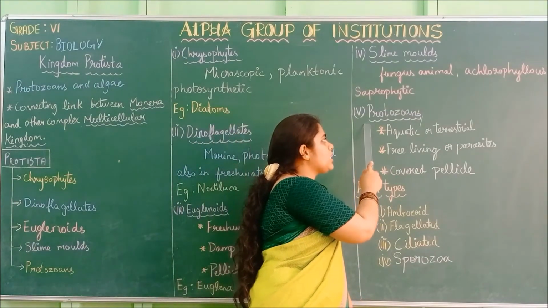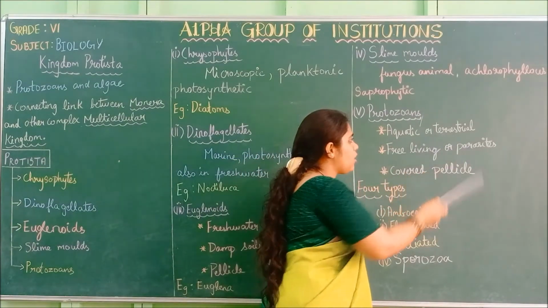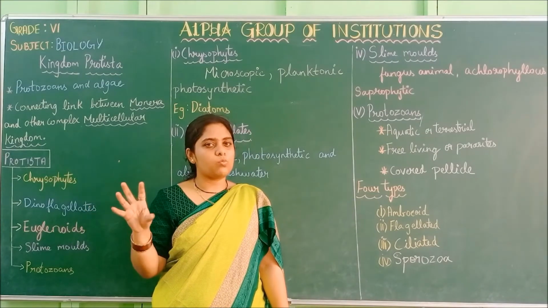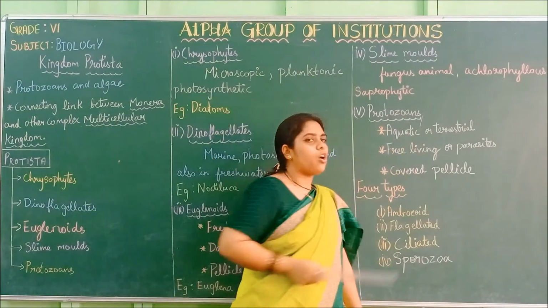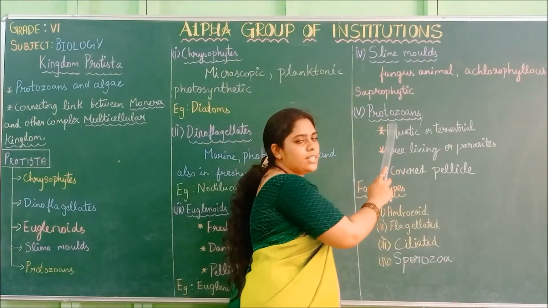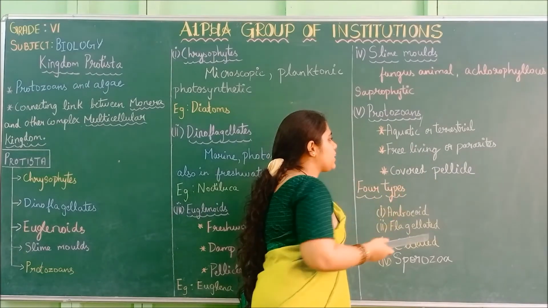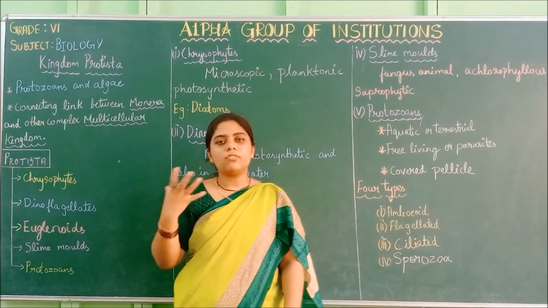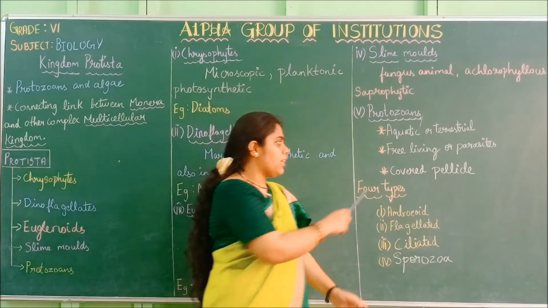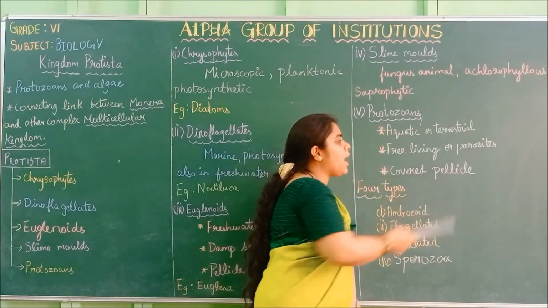Then the fifth one is the protozoans. So these protozoans are aquatic or terrestrial. Aquatic means they live in water, and terrestrial means they also survive on land. So these protozoans can survive in water or on land, and are free living or parasites. Free living means they can live in any condition. So they can survive in any condition. Some protozoans are free living and some are parasites.